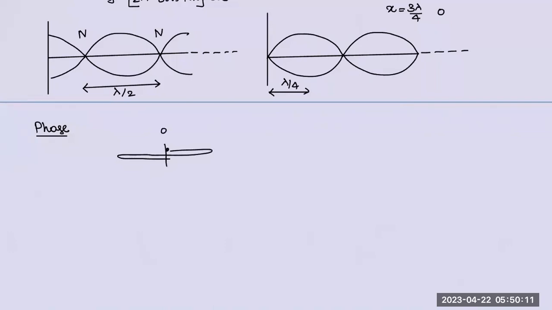When it is at equilibrium, it is 0 phase. At extreme, it is called 90 degrees or pi by 2, whatever is comfortable for you. When it comes back to equilibrium but moving backwards, this is called 180-degree phase or pi. This will be 270-degree phase. You can take 270 or minus 90 also. And again, when it comes back to equilibrium, it can be taken as 0 or 360.